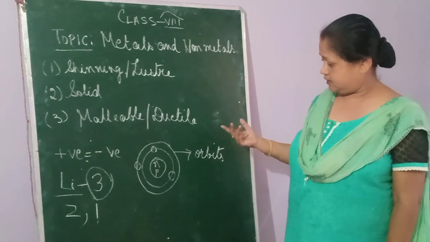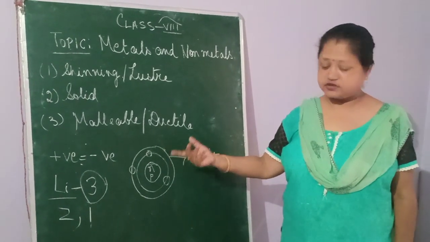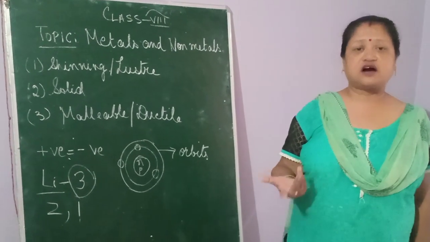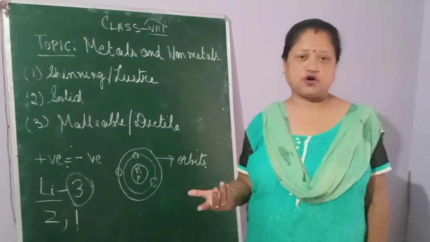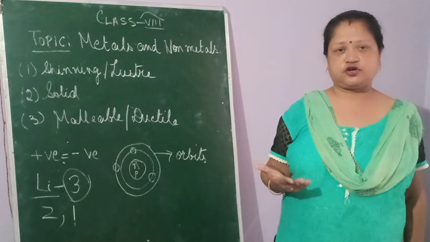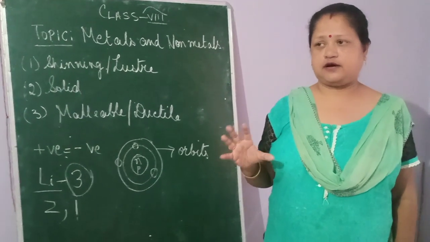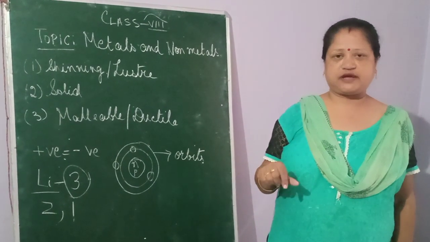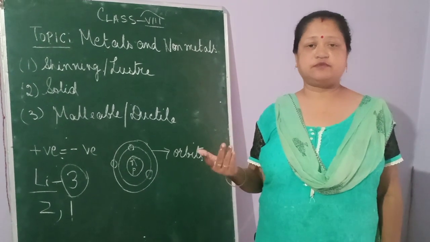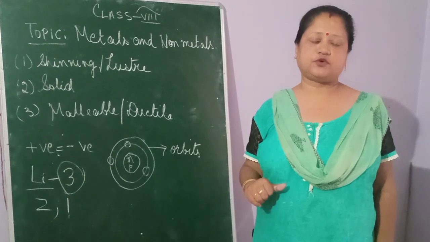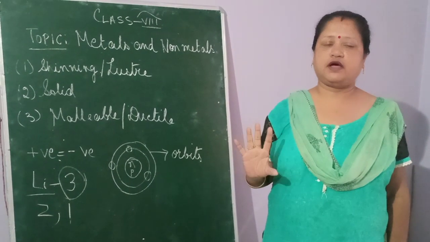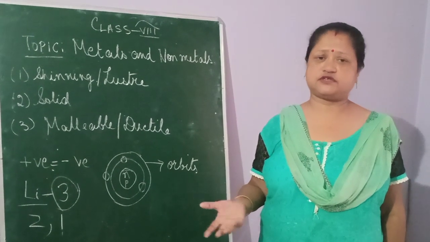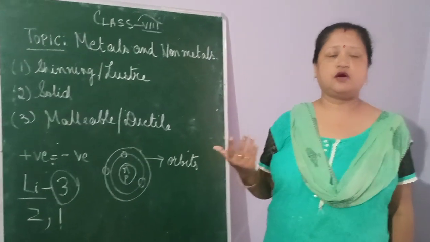Now, examples of metalloids are arsenic, germanium, silicon. Moreover, how am I going to define metals? Those elements which have the capacity of losing electrons form positive ions, because electrons are negatively charged, so obviously they will form positive ions.